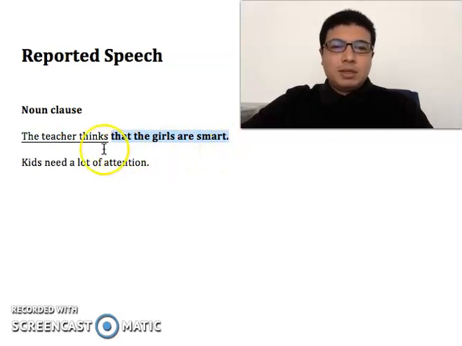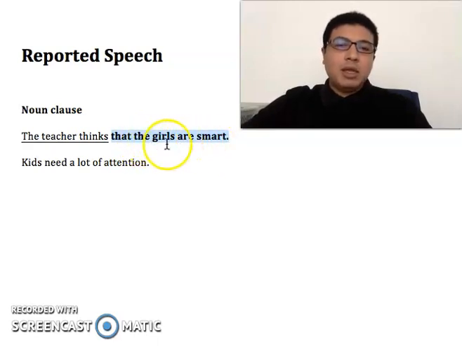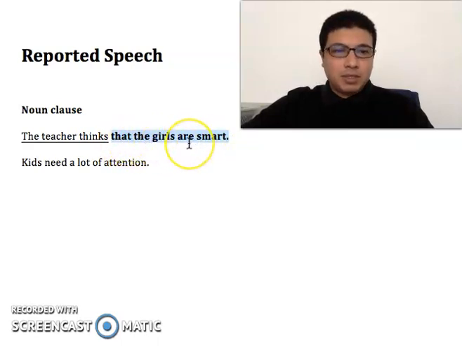In this sentence, "the girls are smart" becomes what we call a noun clause. When we say "that the girls are smart," it is not a complete sentence anymore, because there has to be something before it, which is "the teacher thinks."